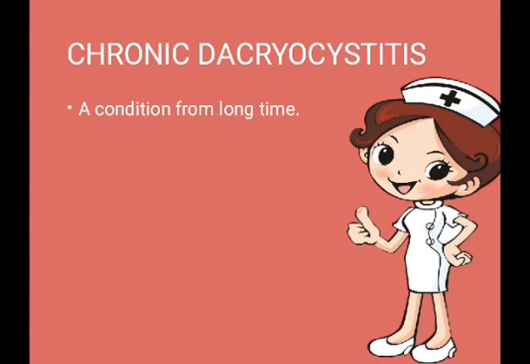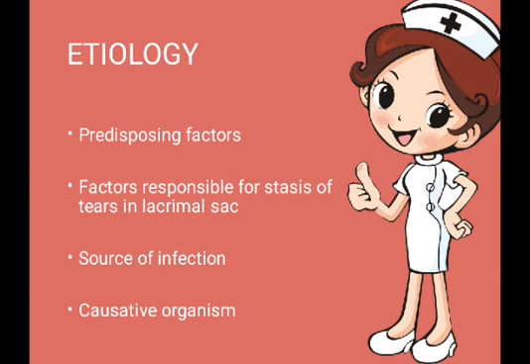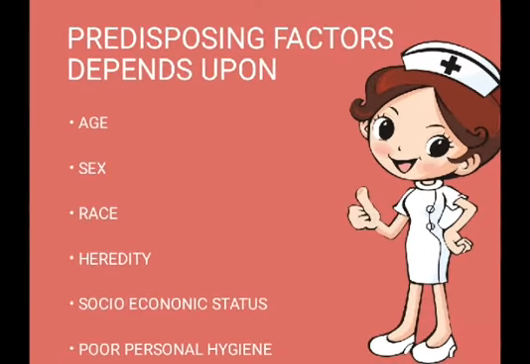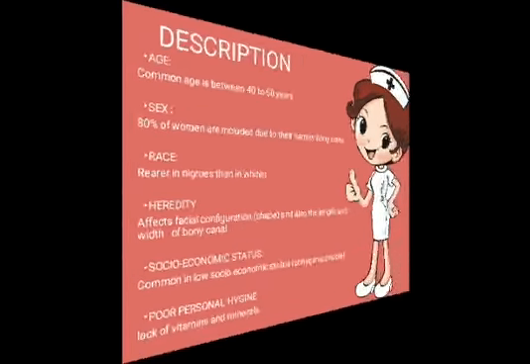Etiology. Now the etiology depends upon 4 different factors. First one is predisposing factors. Second one is factors responsible for stasis of tears in the lacrimal sac. Third one is source of infection. Fourth one is causative organism. Predisposing factors always depend upon 6 things. First one is age, second one is sex, third one is race, fourth one is heredity, fifth one is socio-economic status, and the sixth one is poor personal hygiene.